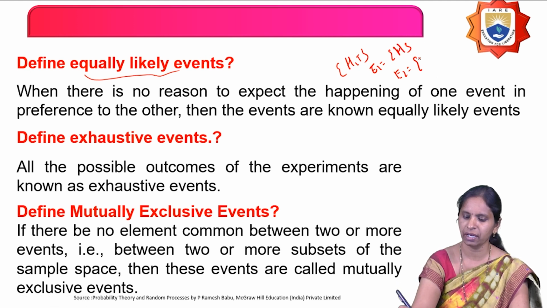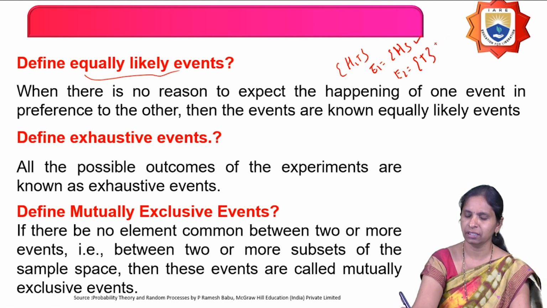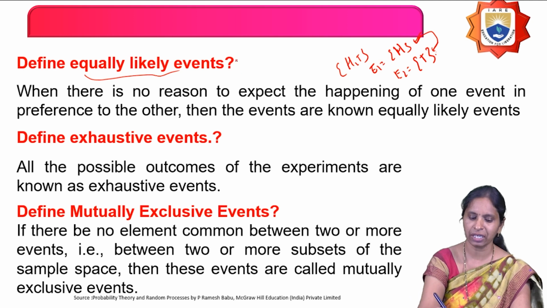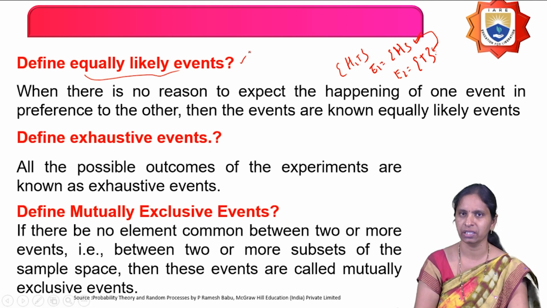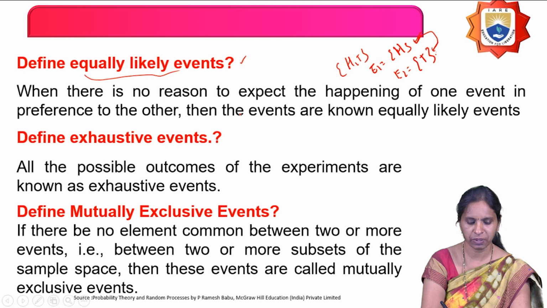So I am defining two events on this sample space. One is what? Getting a head. Other event I am defining is what? Getting a tail. Now, getting a head, this event E1, and the event E2 are said to be what? Equally likely, because getting a head has equal probability with getting a tail. Then those events are called as what? Equally likely events.